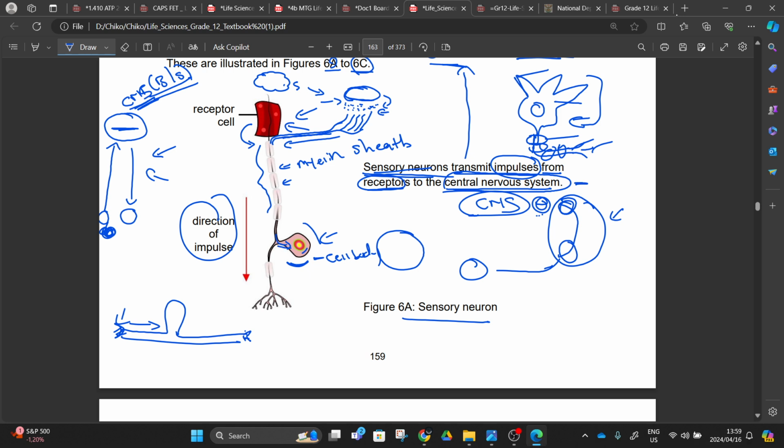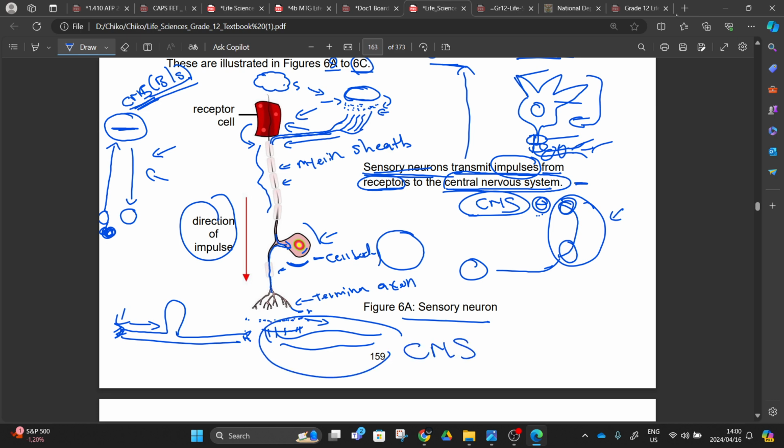After it is interpreted, the impulse will still continue, go down. This will be a long thing, right? Going down, and then the axon is also myelinated, right? It means that this electricity is going to go down and go down. It's going to go to our terminal axon, right? This will be our terminal axon, and since I said that we have a synaptic knob here, this synaptic knob is going to release another kind of neurotransmitters, right? These neurotransmitters are going to be picked up by the dendrites of an interneuron inside the central nervous system.